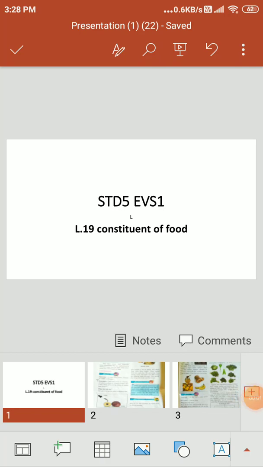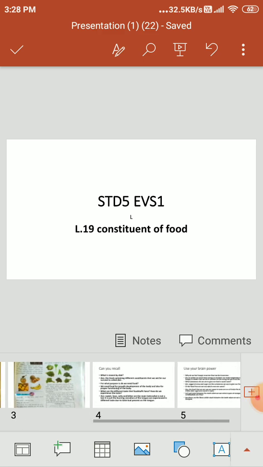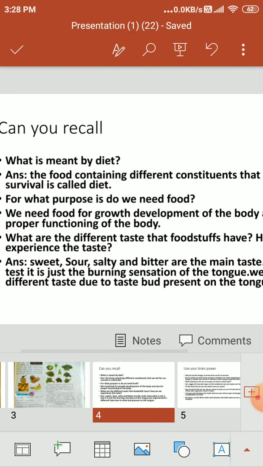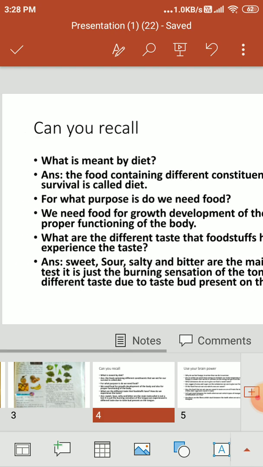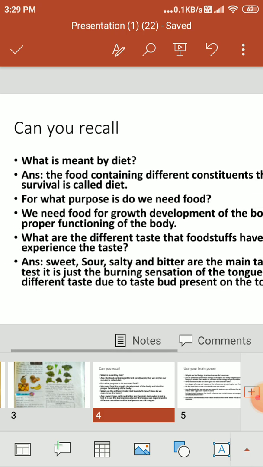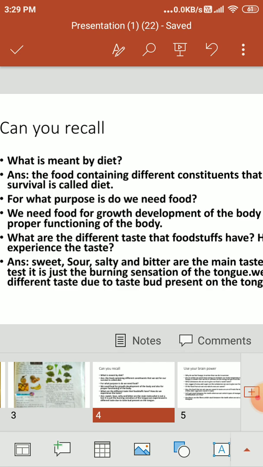Hello students, let's start our science lesson number 19, constituents of food. Now the first question arises: can you recall what is meant by diet? The food containing different constituents that we eat for our survival is called diet.